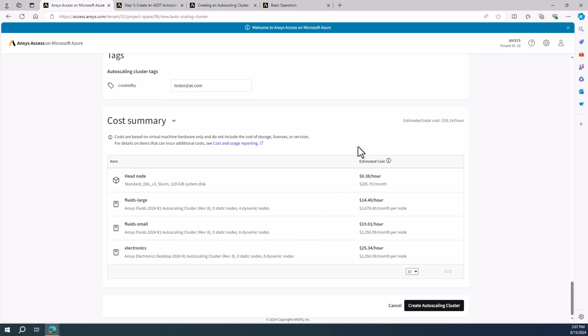And again, this cost summary includes all of the hardware that could be running. This should be seen as a maximum cost per hour. So when the cluster is turned on, if no jobs are running, only the head node will run. These three queues are all using dynamic nodes, so they'll only be incurring costs if there's an active job running. And from here, I can create the autoscaling cluster.